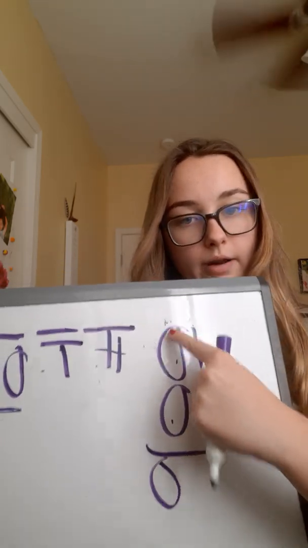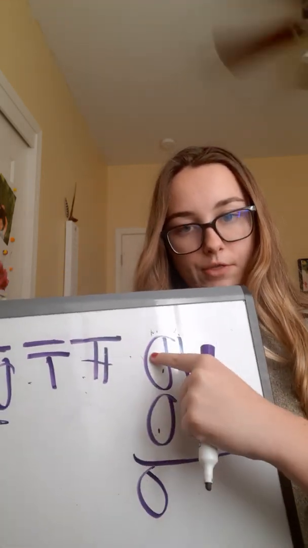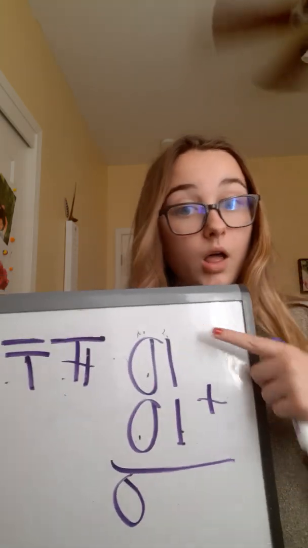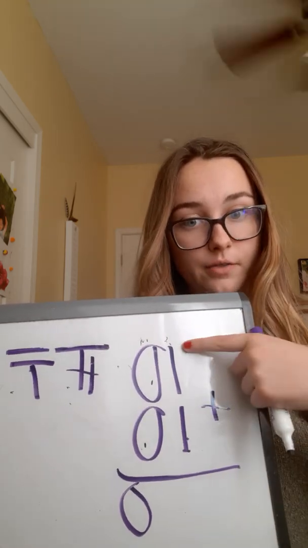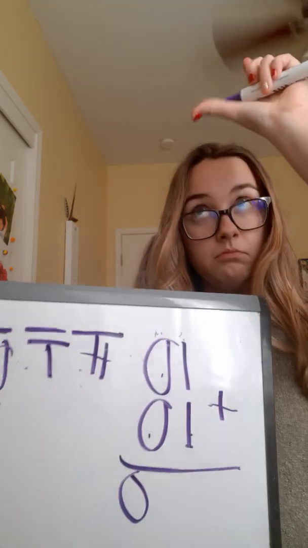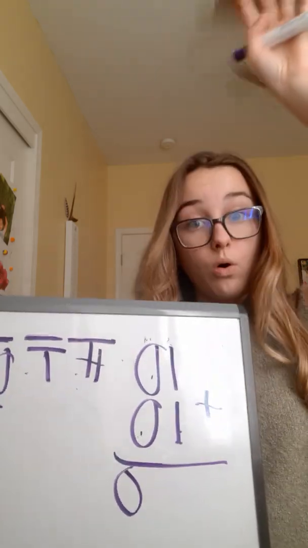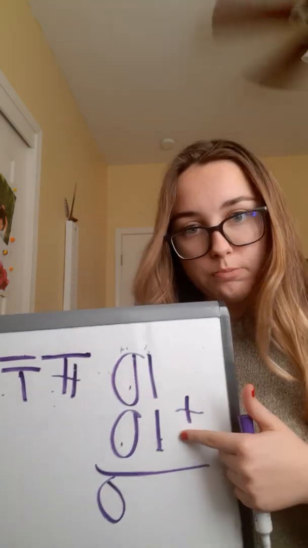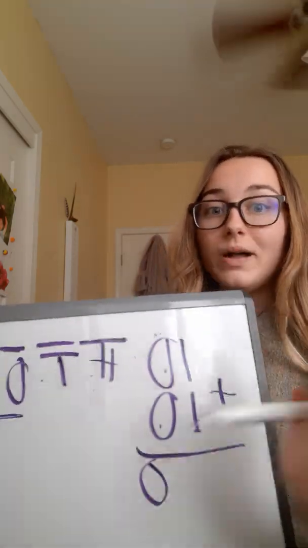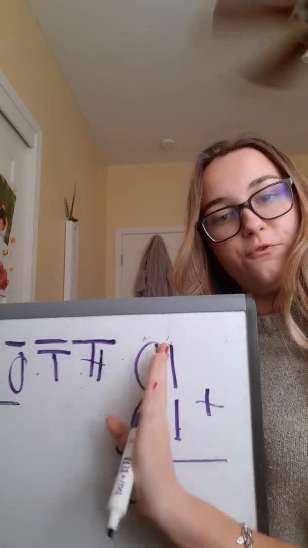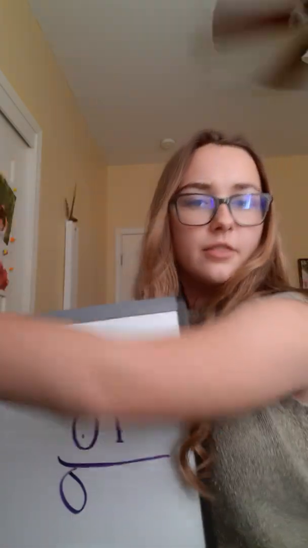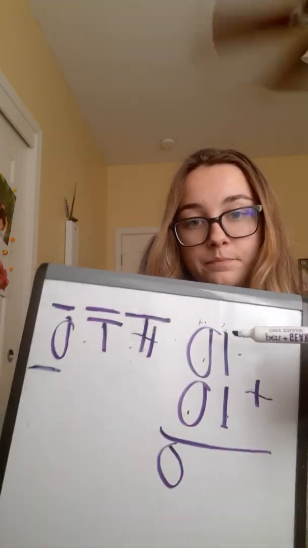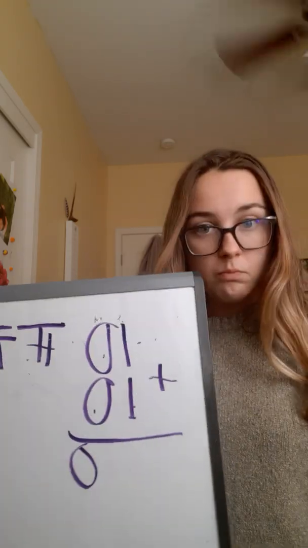You want to add numbers that are stacked up on each other, but you start with your ones place. I know you might be thinking, well, this would be the ones place because it's in a vertical stance, and they're both ones place. No, ones place is where you're at the very beginning, or you could say the very end. So now we're moving to the tenths place. So 1 plus 1 is 2.